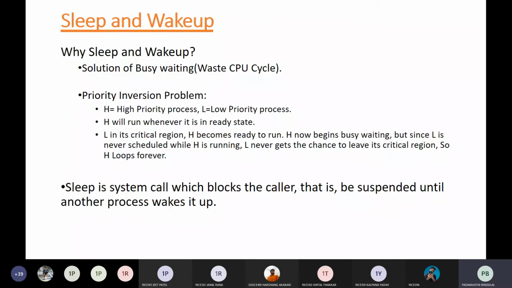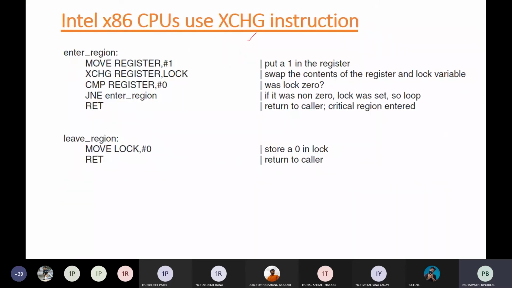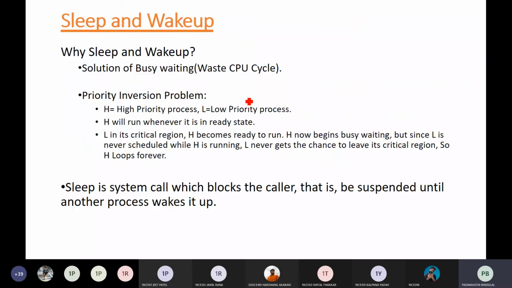Now, in all the examples and approaches we have seen, one process is always checking for another process, or checking some shared variable to see if the lock is acquired or if it is my turn or not.